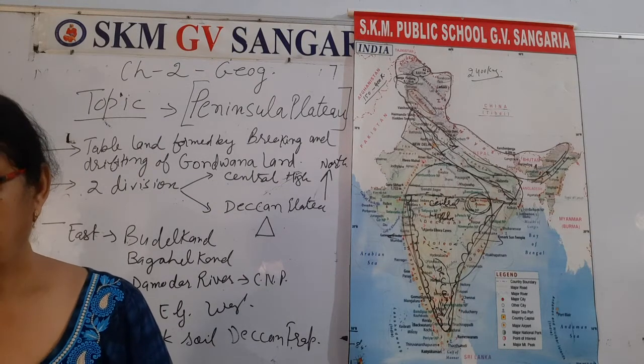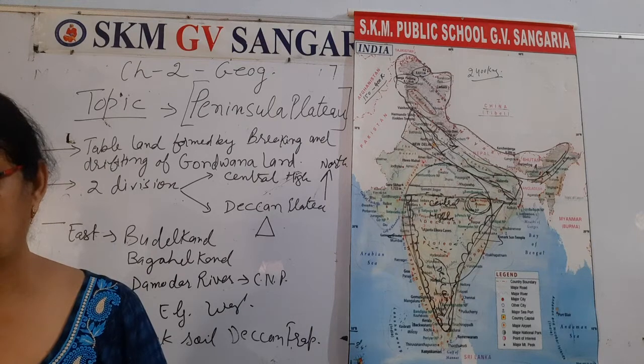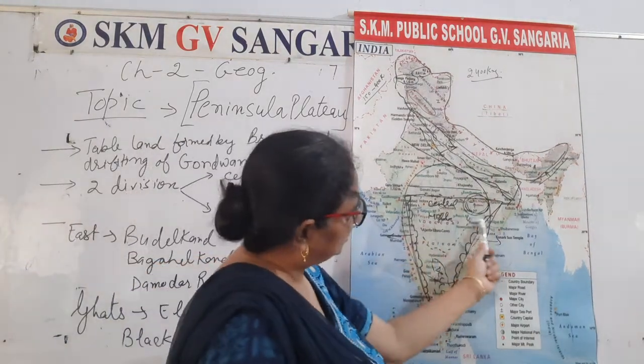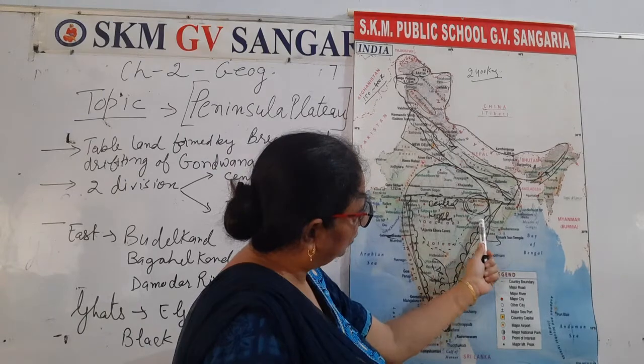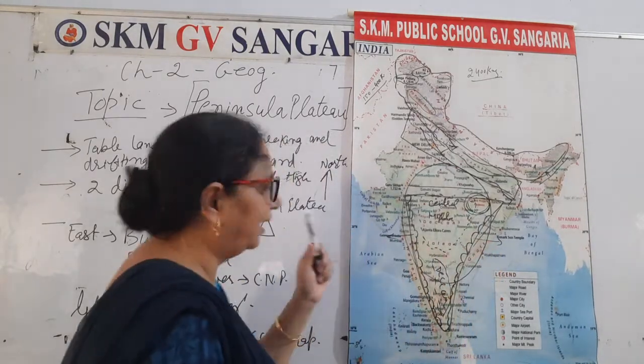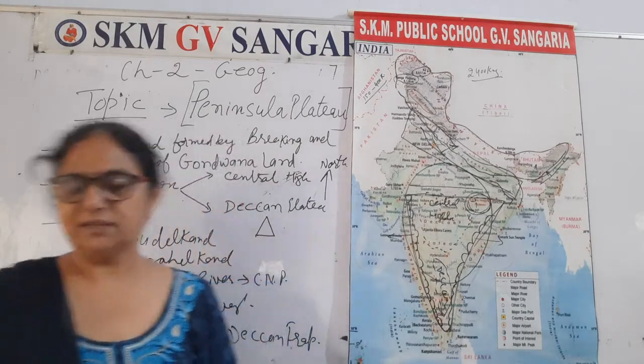So in this way, Chota Nagpur Plateau marks the further eastward extension, drained by the Damodar River. It is the eastern extension, that is the Chota Nagpur Plateau. Here is the Damodar River, Damodar Valley you may have heard, and Damodar River is there.